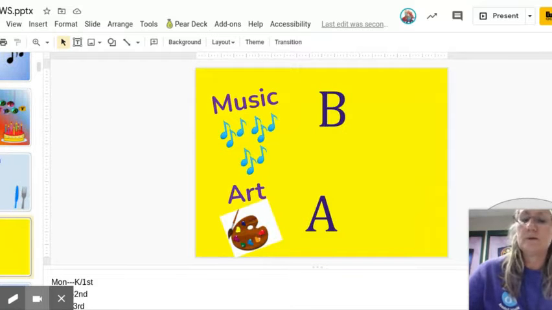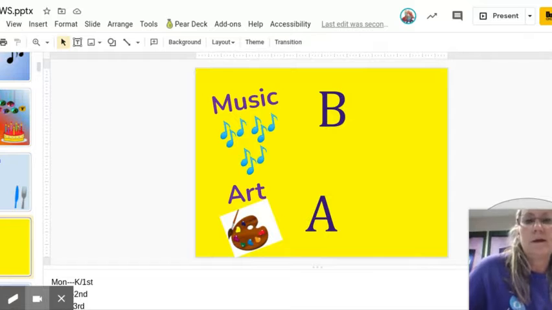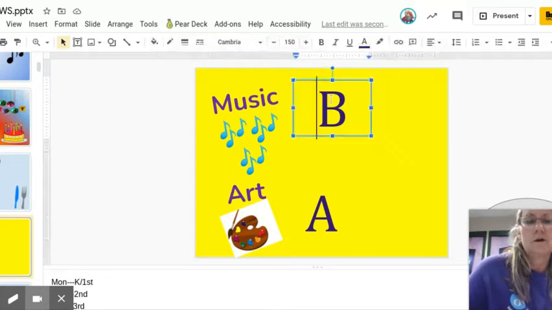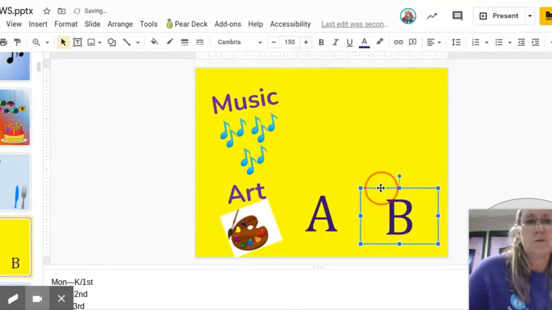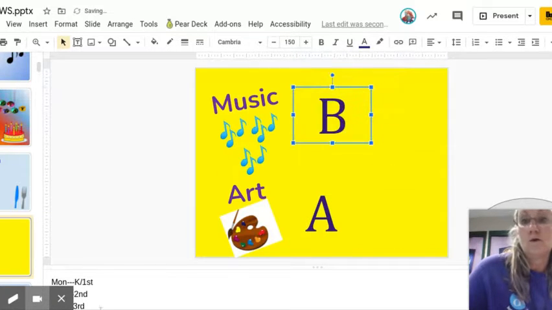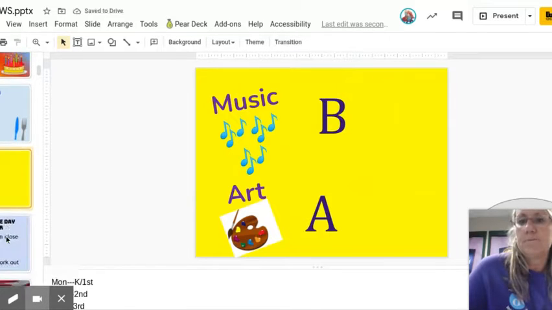The next slide typically only needs to be changed every 2 weeks. So right now we don't have to do anything with that. Oftentimes we just have to move B and A around, and you just click on the text box and then you can move it where it needs to go. But right now it is correct. So we're going to leave it, and it's a yellow week.